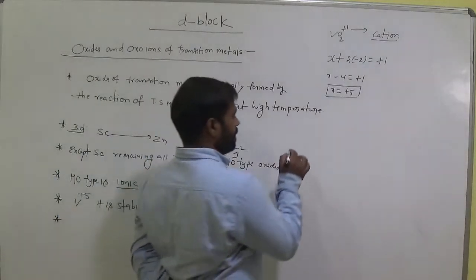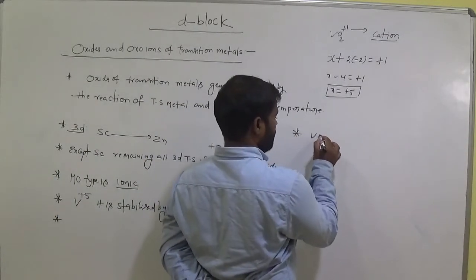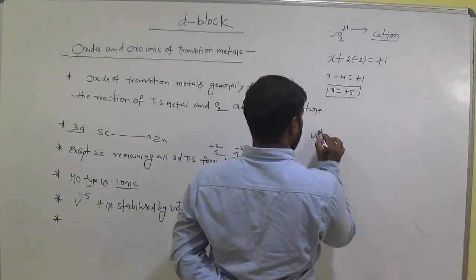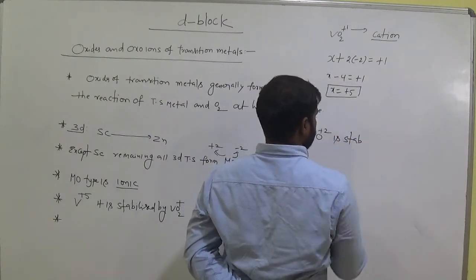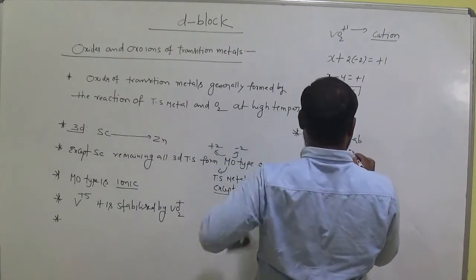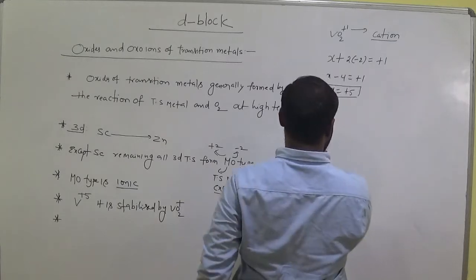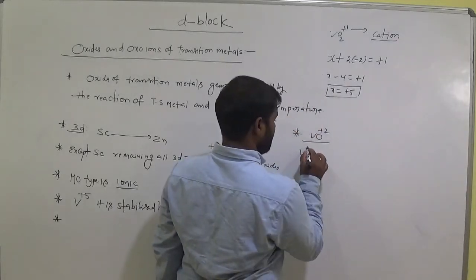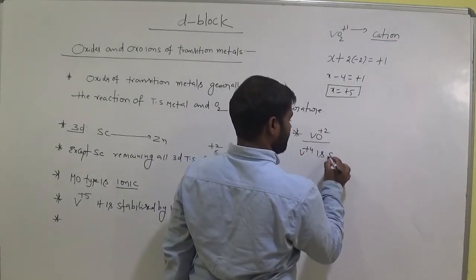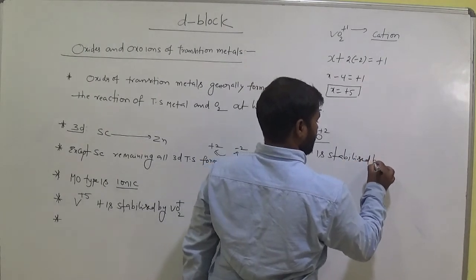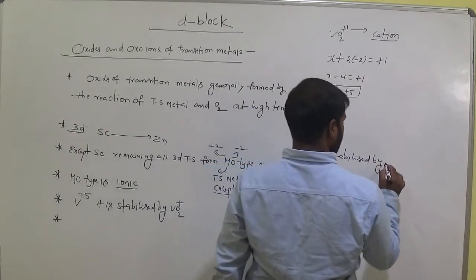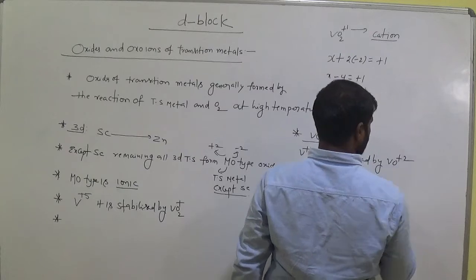And also vanadium, VO plus 2. Here vanadium plus 4 is stabilized as VO plus 2 form.